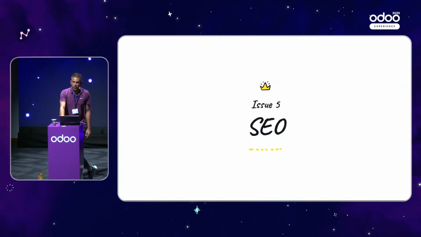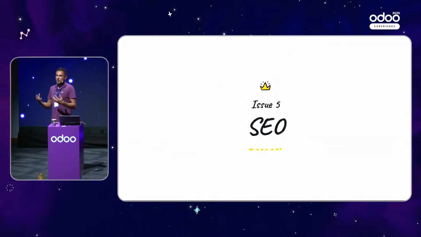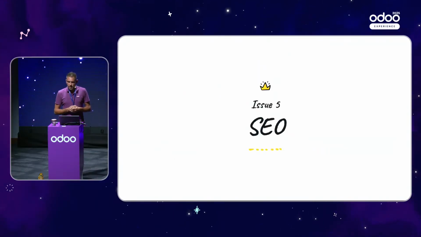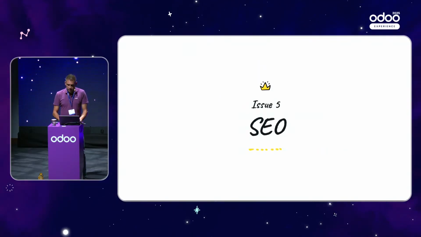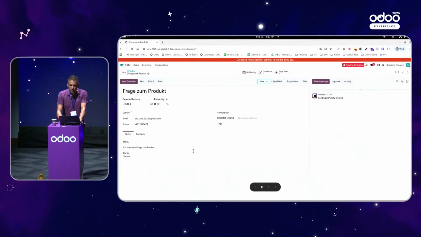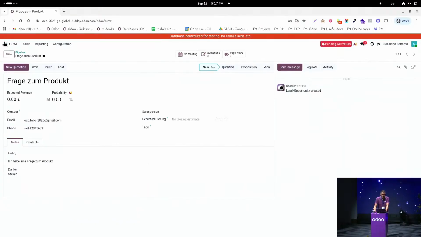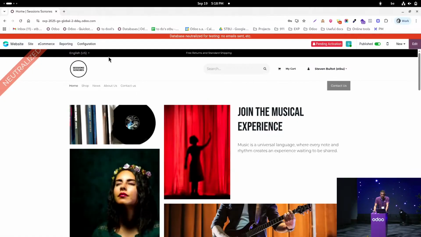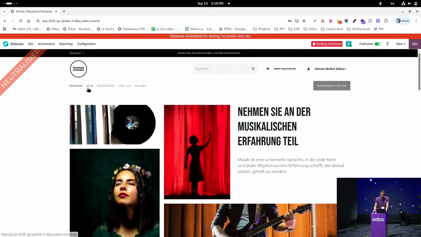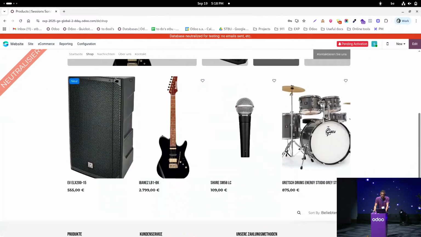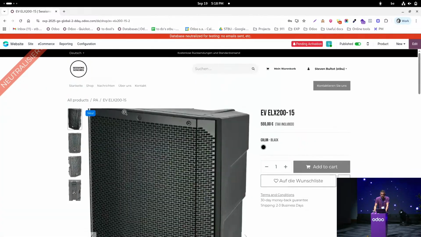All right. Last but not least, I would like to have a quick look about how we can improve our ranking in the search engines, and we will do this by having a look into our SEO optimization tool. So I will go to German, go to the shop, open this product, and I want this product to have more probability to better rank in the search engines.